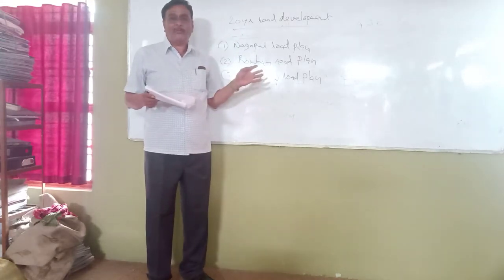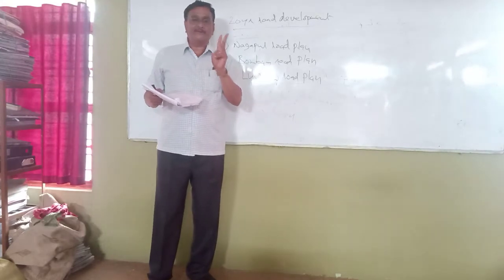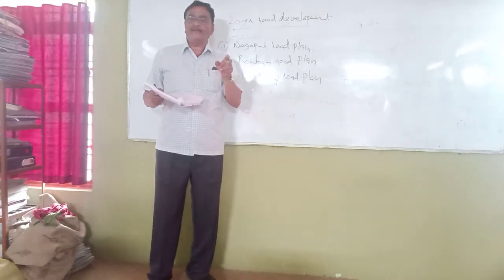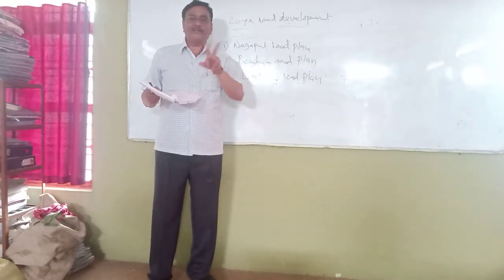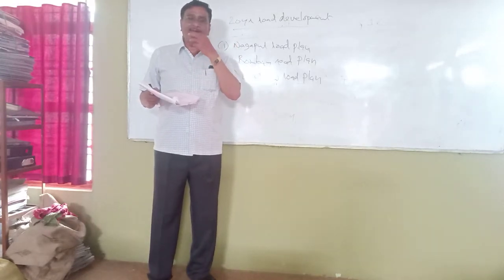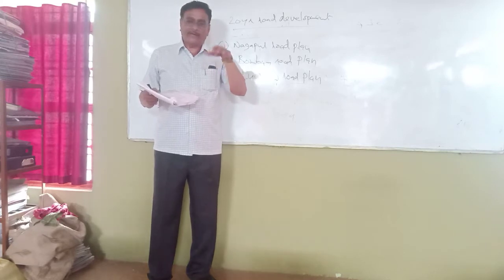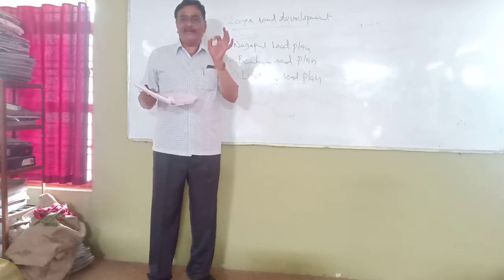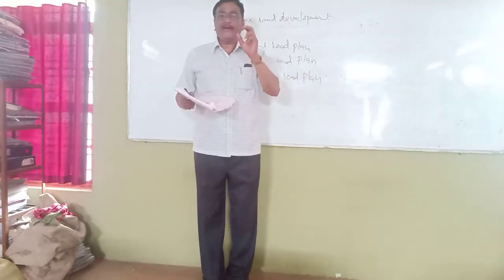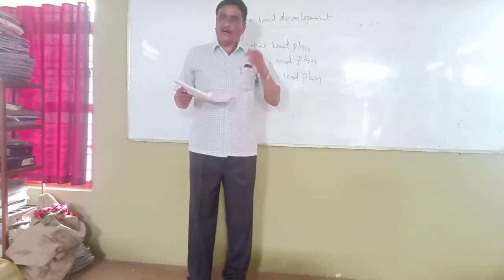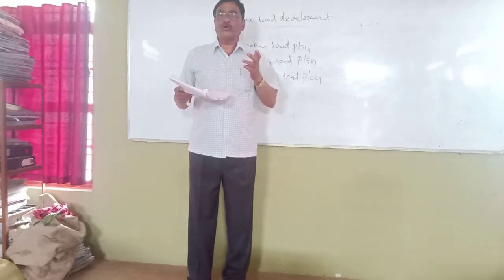In the second Bombay road plan, they gave 3 formulas. Those 3 formulas are based on the area to be covered and the population. These 2 are the criteria being used, and the 3 formulas were helpful in calculating the length of national highways, state highways, major district roads, and other district roads. So this way, this has really helped in the construction and the development of the roads in India.